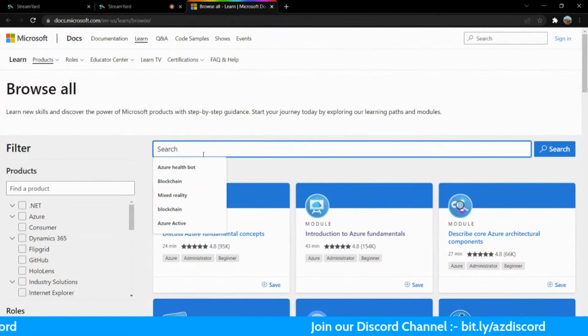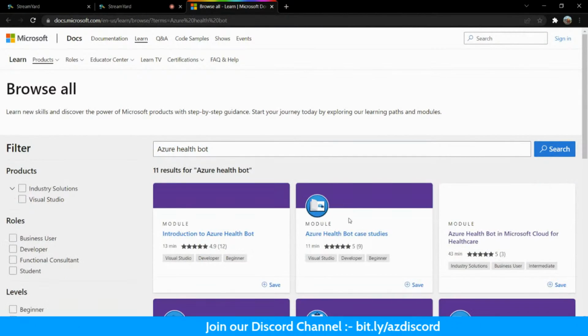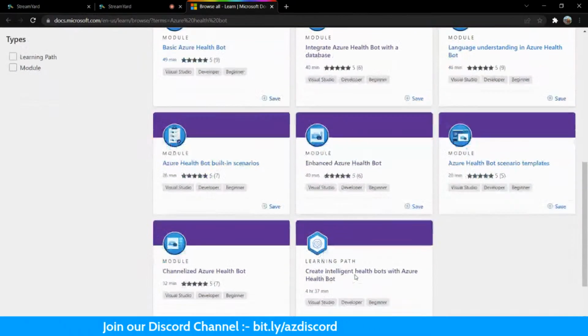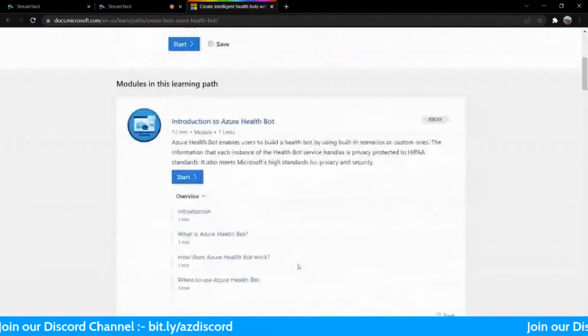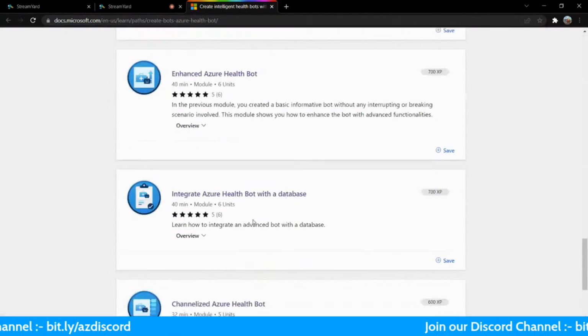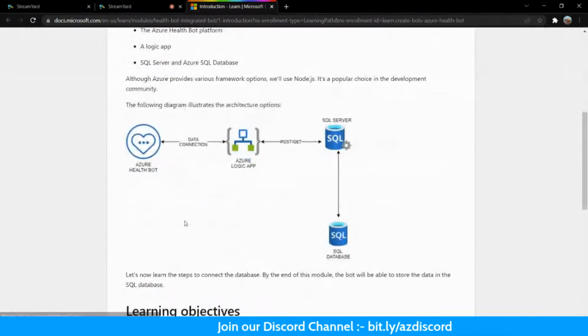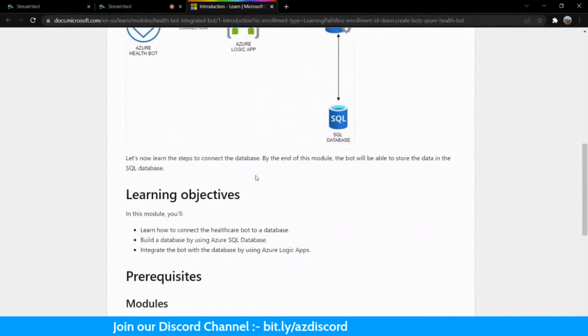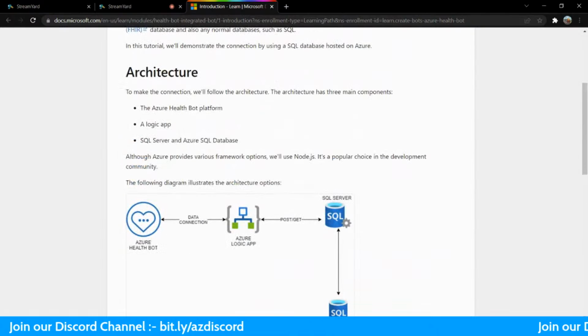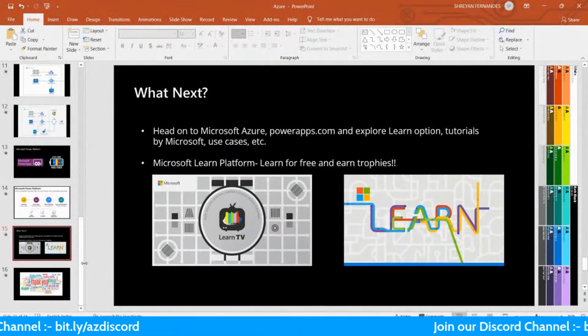The one that I told you about is this one. This is something that I had authored, and this is the whole set of the learning path that you can follow. See, there's the same image I showed you of how to go around. Everything is explained here. So this is the platform of Microsoft Learn.